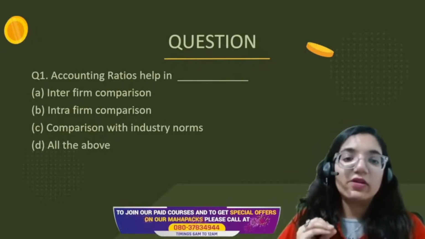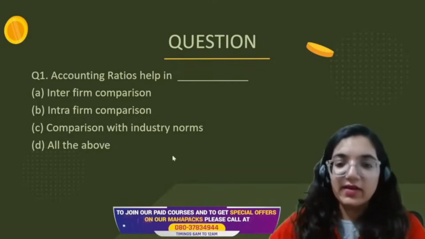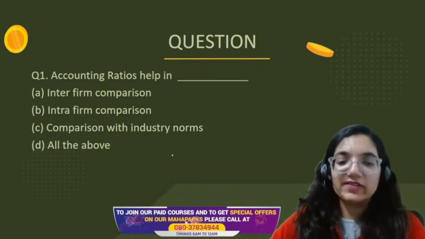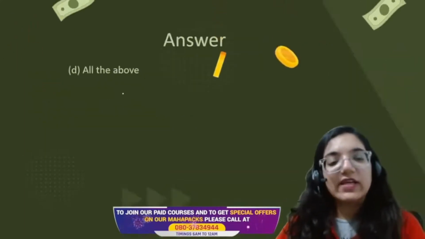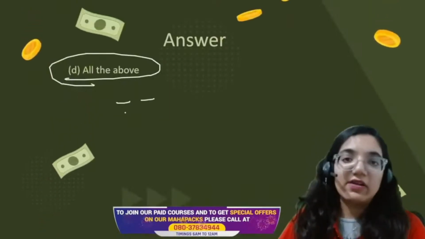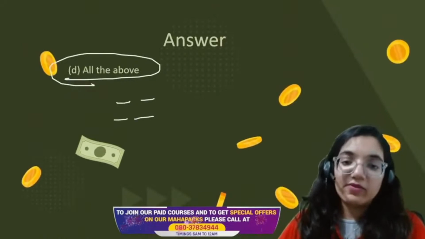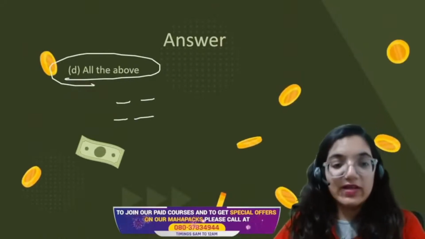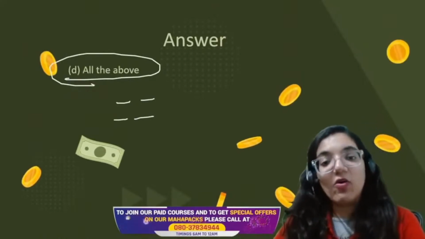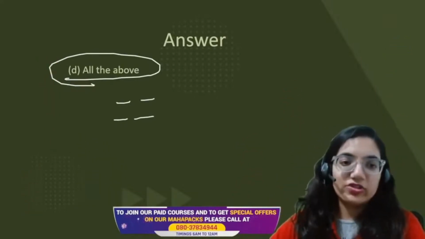When we talk about accounting ratios, it is something which includes everything. That means it includes all of these. It allows interfirm comparison, that is comparison between two firms, then intrafirm means comparison within the firm, and it also helps you to compare with the industry norms as well. So it is completely covering all of these together, right? Okay. Next question.